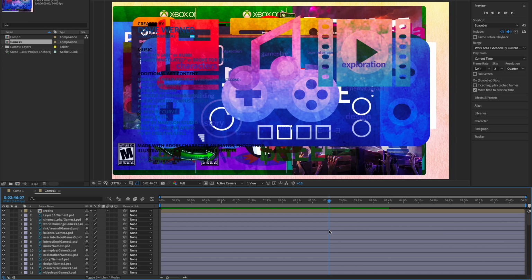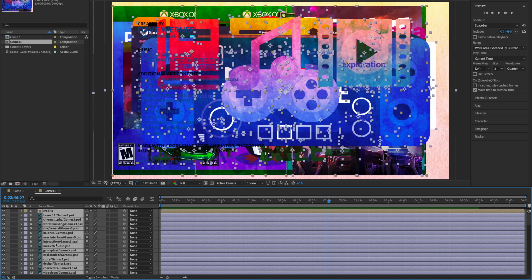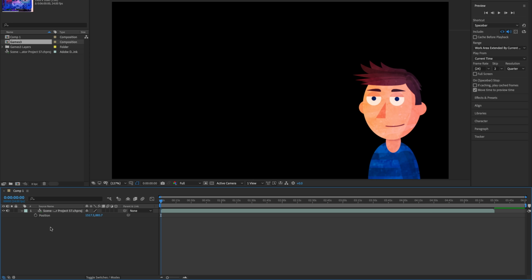Now, there's a bunch of different ways to do this. Some people love to do pre-comps. Some people like to bring in layers one at a time. I'm going to actually just select all of these by selecting one layer, pressing Command A on Mac or Control A on Windows, and then I'm going to press Command C to copy on Mac, and that's Control C on Windows, and then I'm going to close that comp down.